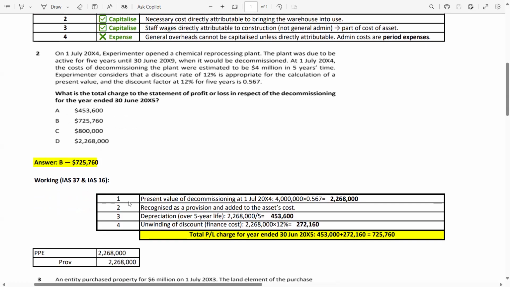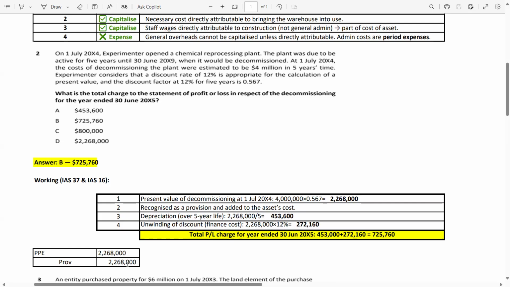So first you have to calculate the present value. Present value of decommissioning at 1st July 2004: 4 million is the future value, multiplied by the discount factor. You will get 2,268,000 present value. Now recognize it as a provision. Why? Because it's a decommissioning, it's related to the future. So the entry is PPE debit, provision for decommissioning credit. Look, this entry you have to make.